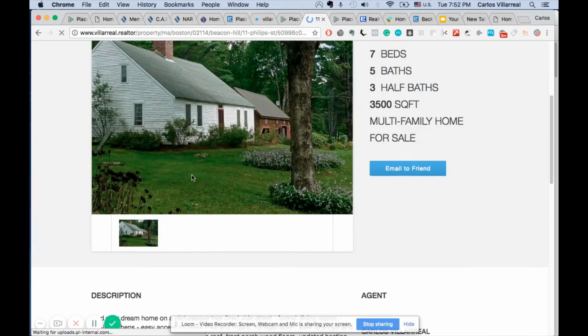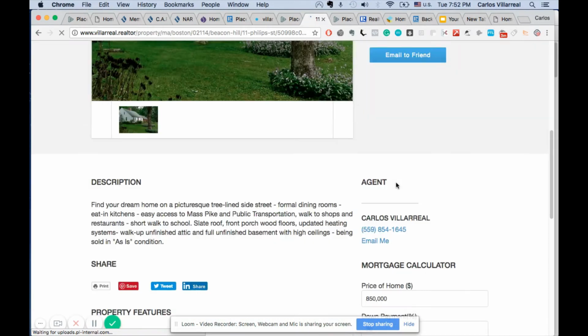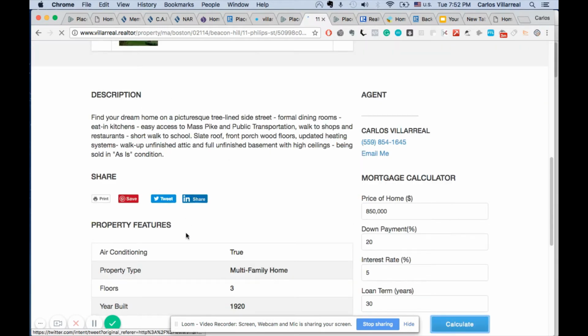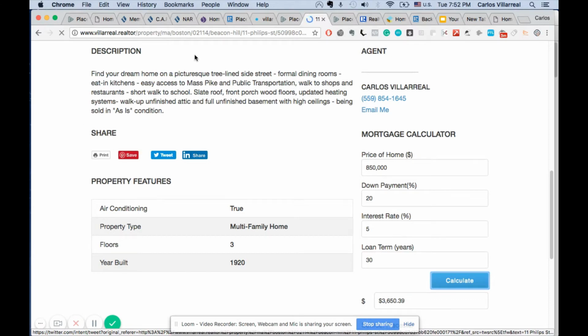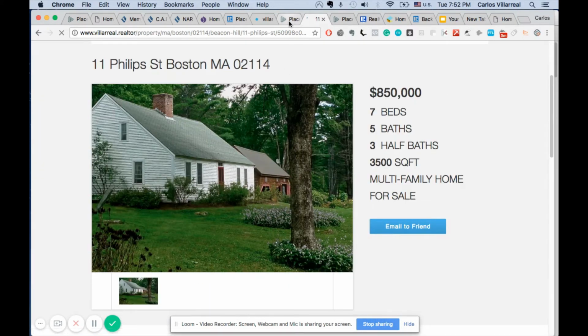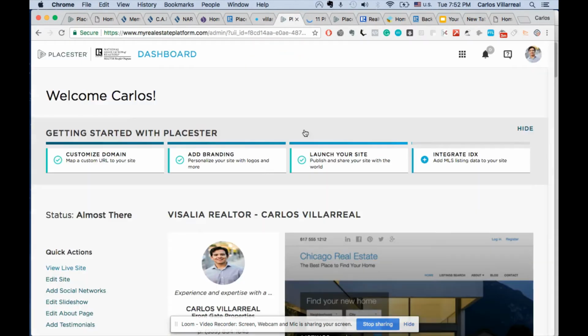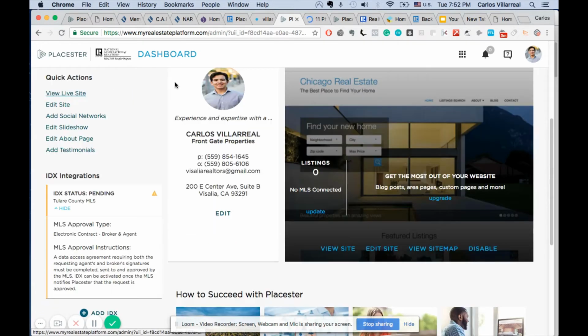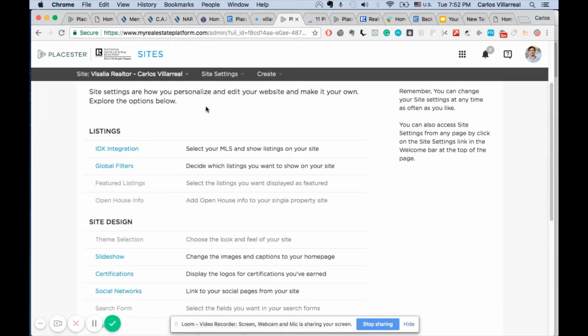It's going to put the price of this home automatically in the calculator. So if they want to find out mortgage information, it's going to come up right there. See, it'll show them the monthly payment. It shows all this stuff. It pulls all this from the MLS and it shows it up in there, all right? So that's pretty much it, guys. I hope you enjoyed that. Oh, also, if you want to edit the site, add social networks, you can do all that from the dashboard. And it's not that difficult to do.